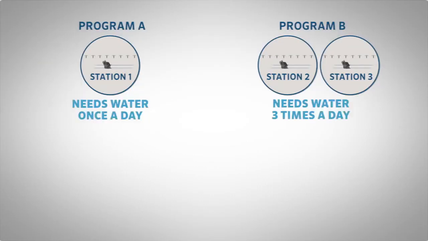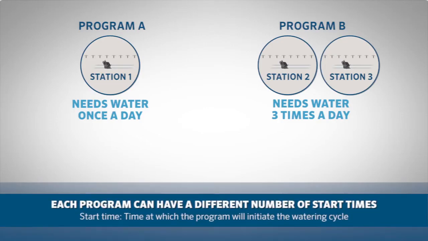Another reason for separating stations into programs would be if some of your zones need to be watered only once a day and other zones need to be watered multiple times a day. Each program can have a different number of start times. The start time is the time at which the program will initiate the watering cycle.